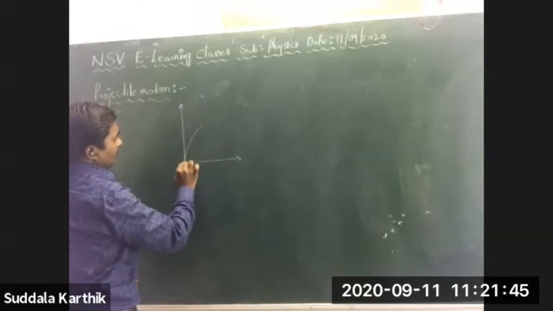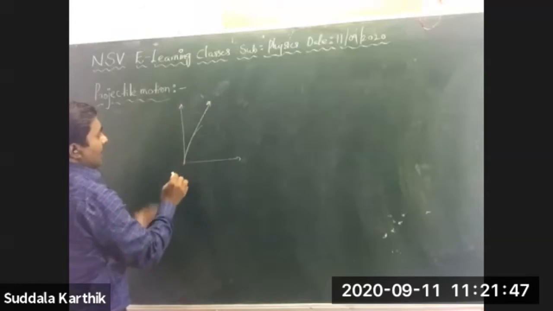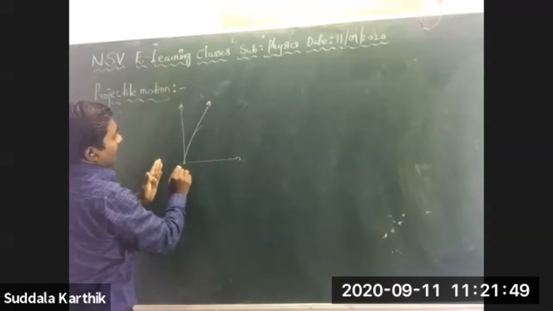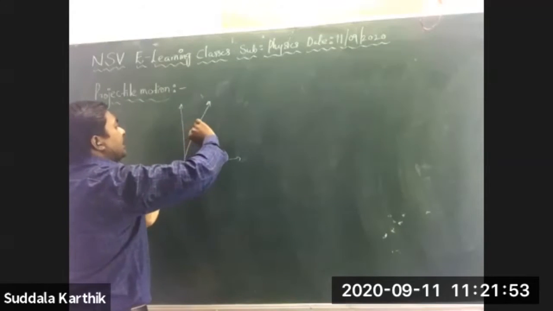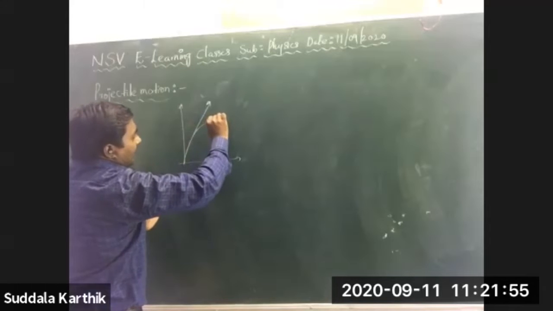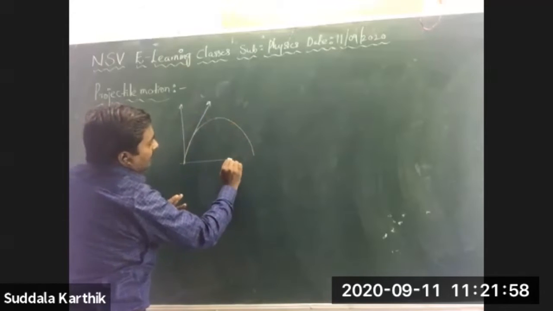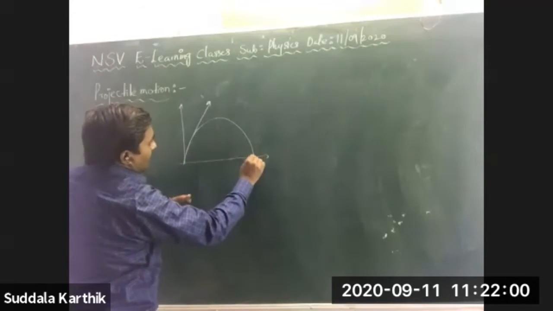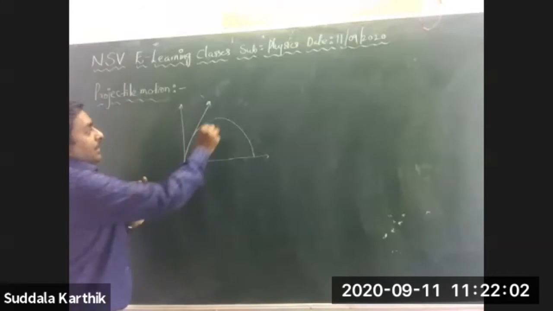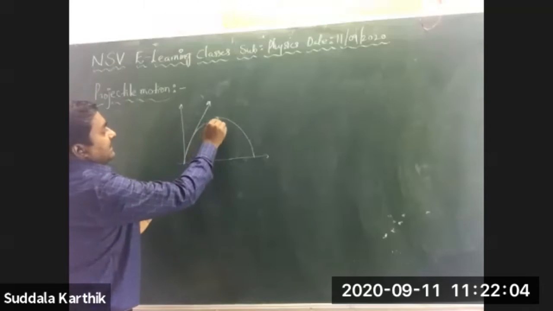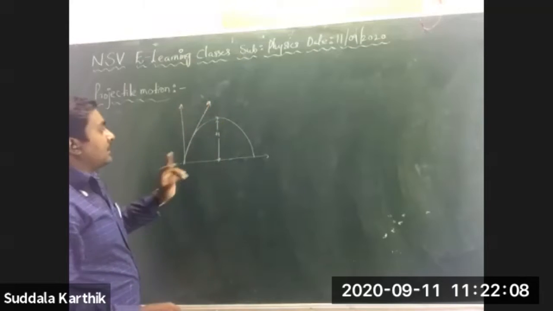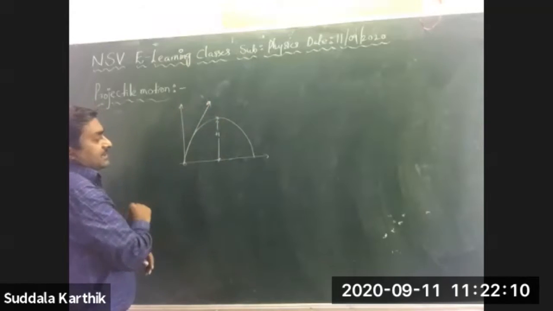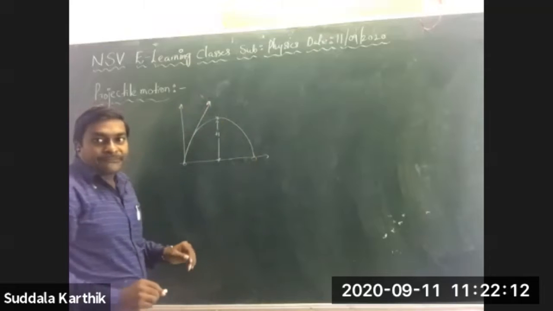See here, one body is thrown like this. I'm not throwing exactly in this way, I'm throwing in this way. It reaches some particular point, and after this point it goes towards the ground and reaches the ground. That point is the highest point, the maximum height from the ground. This is the point of projection, and this is the point of landing.